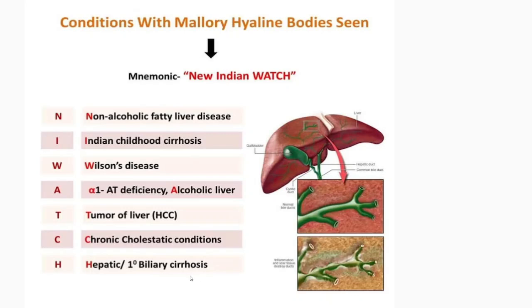The normal flow of bile will be obstructed. This is the hepatic duct which comes from the liver, and this is the cystic duct which comes from the gallbladder, and they both unite as the common bile duct. The normal bile duct will be affected and get blocked. So due to inflammation, it ultimately enters into biliary cirrhosis.